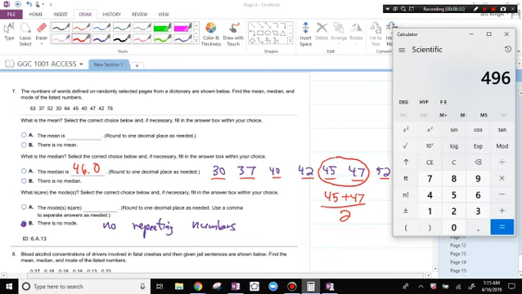Let's see what that is. 496, there are 10 numbers, divided by 10. It's 49.6.